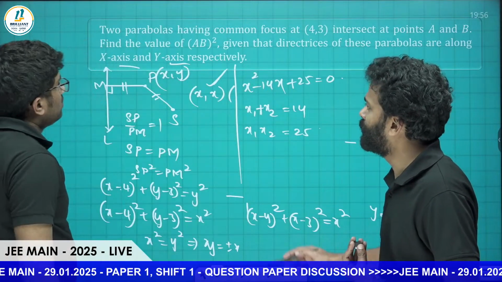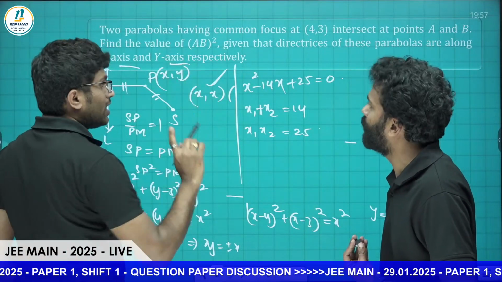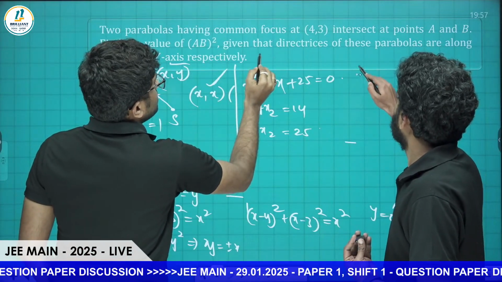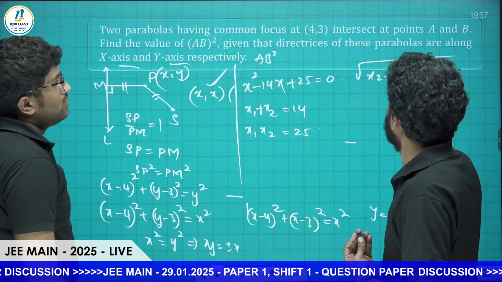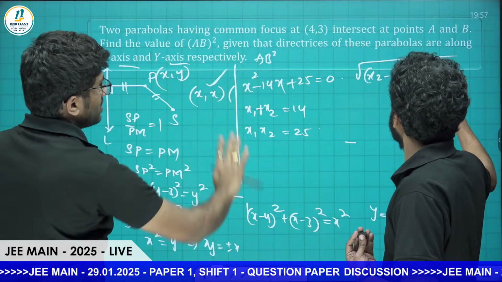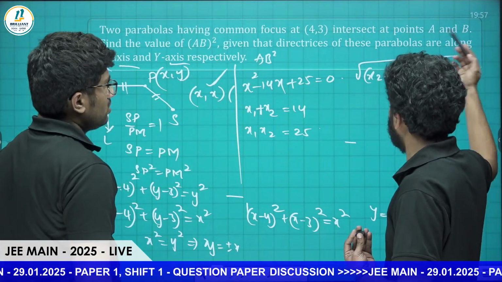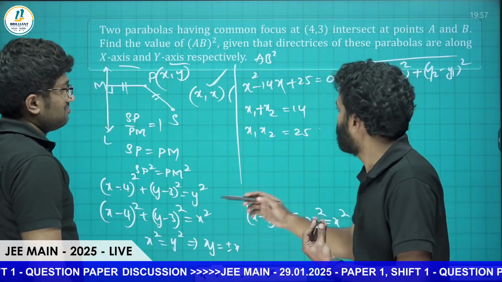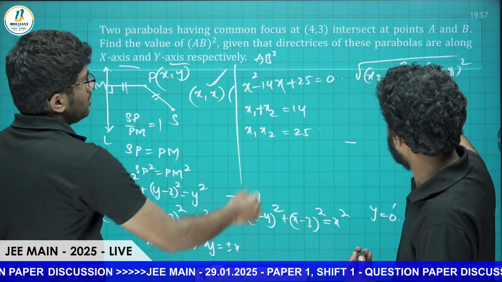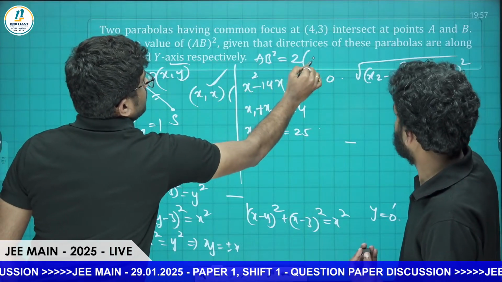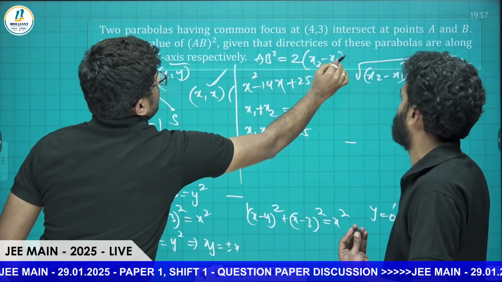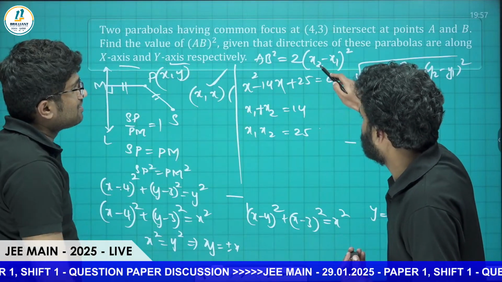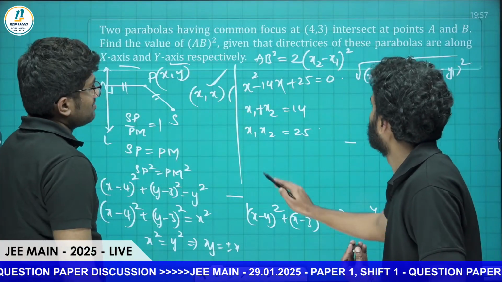What we need to find is AB, the distance between these two points: root of (x2 minus x1) whole square plus (y2 minus y1) whole square. Basically, this point lies on the line y equals x. Therefore x and y are the same, so y2 equals x2 and y1 equals x1. So it is root of 2 times (x2 minus x1) whole square. We already know a plus b and a into b, so we can simply formulate x2 minus x1.